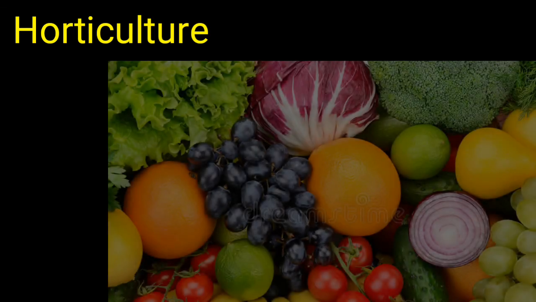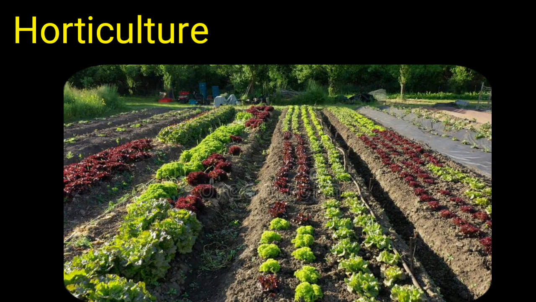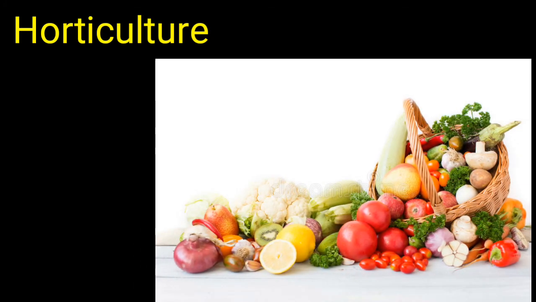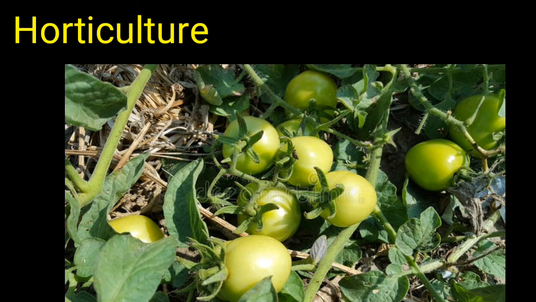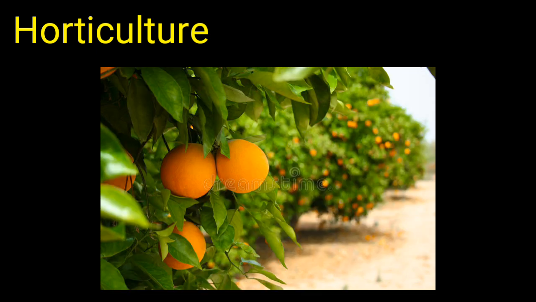Horticulture is the branch of plant agriculture dealing with garden crops, generally fruits, vegetables and ornamental plants. When we talk about horticulture, the first thought that comes to our mind is vegetables. India is the largest producer of fruit and vegetables in the world and produces both tropical as well as temperate fruit. Mangoes of Maharashtra, Andhra Pradesh, Uttar Pradesh and West Bengal. Oranges of Nagpur.